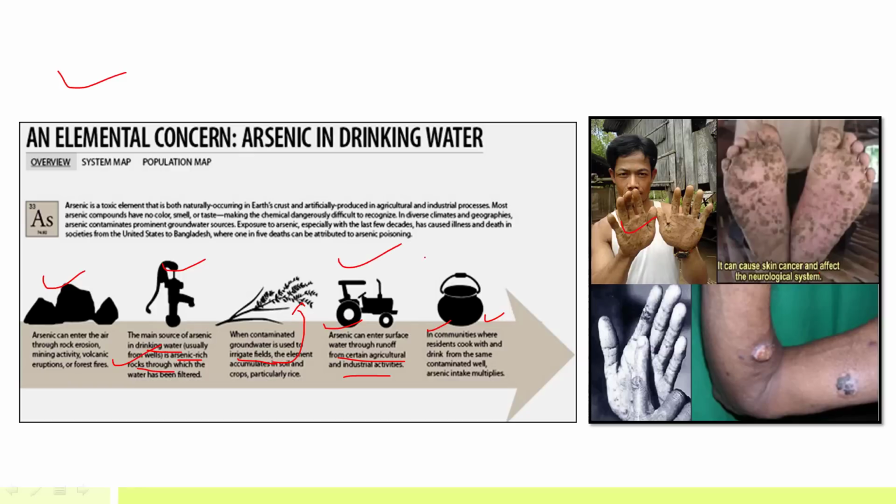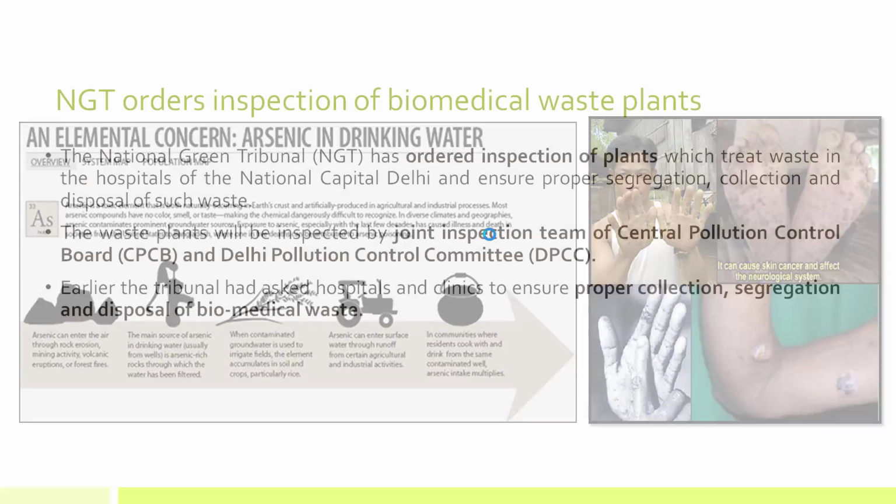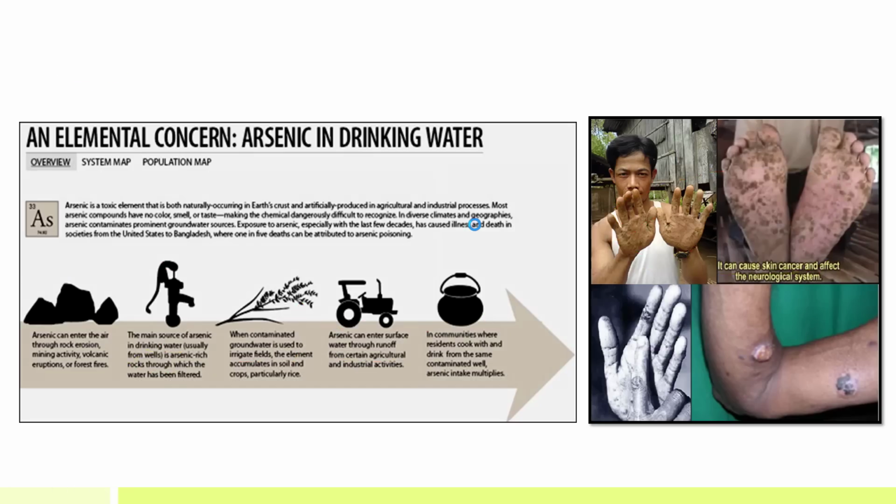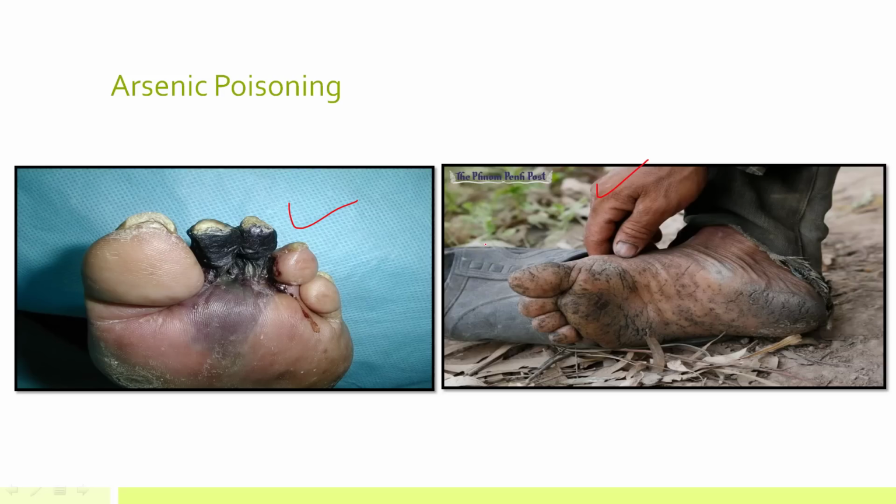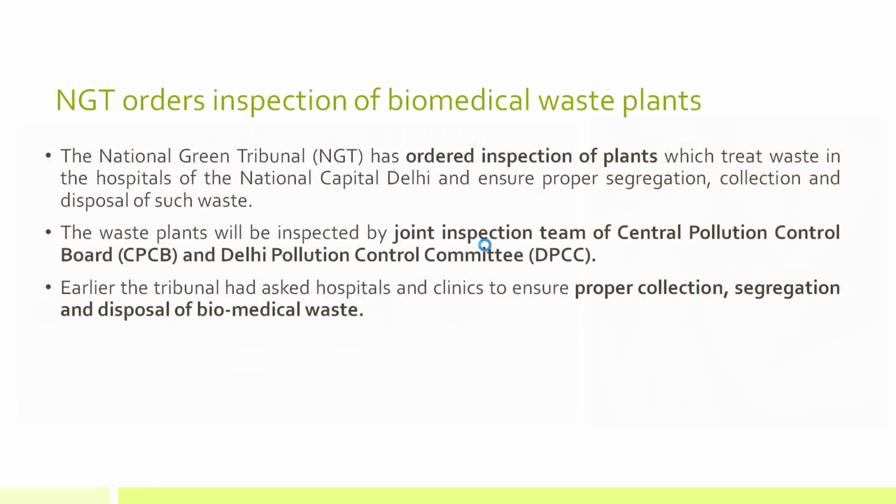So these are the various pathways through which arsenic enters the human food chain, and these are the various effects of arsenic. It can cause skin cancer, it can affect human health, and it can also lead to neurological disorders. This is arsenic poisoning.